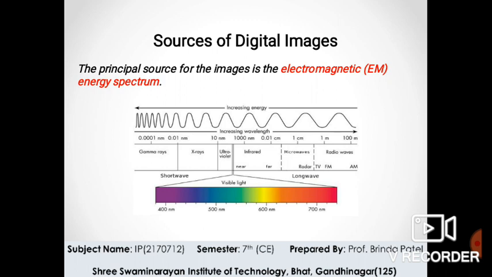Images based on radiation from the electromagnetic spectrum are the most familiar, especially images in the X-ray and visual bands of the spectrum. The bands are shown shaded to convey the fact that bands of the EM spectrum are not distinct but rather transition smoothly from one to another. The below image is of the electromagnetic spectrum.